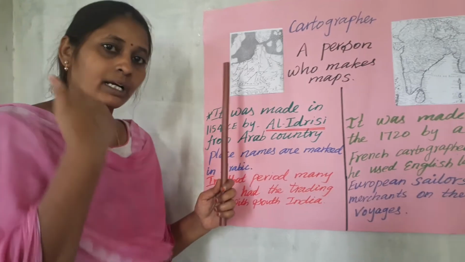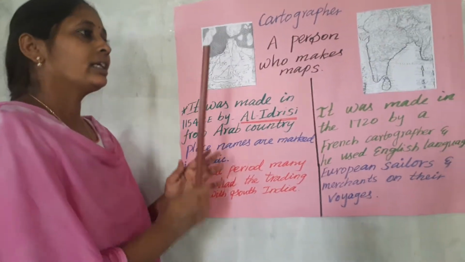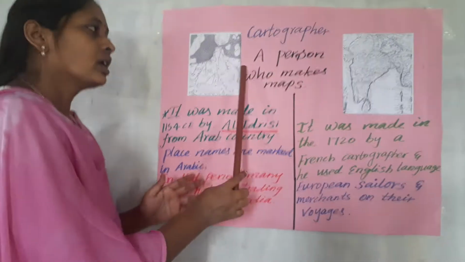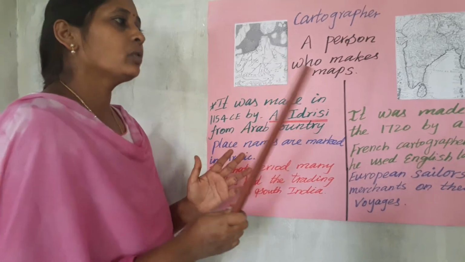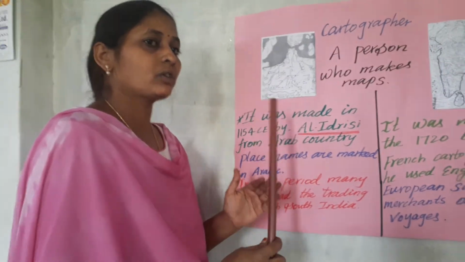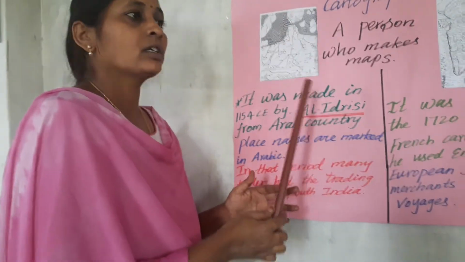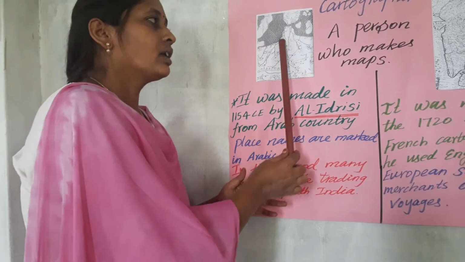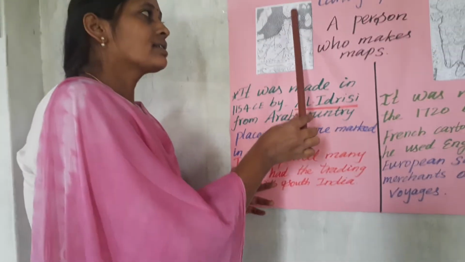So what they understood was that India meant South India, which was at the top of India, and they did not know many things about the northern part. At present, North India knows about the north part, but the Arab traders did not know about it. So they drew South India at the top. In the north part is this, and this is Sri Lanka.